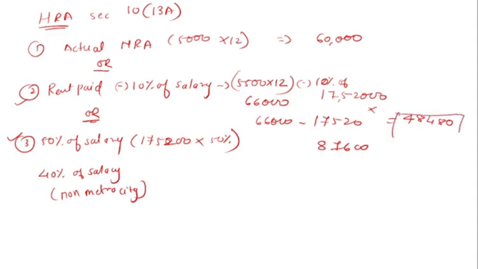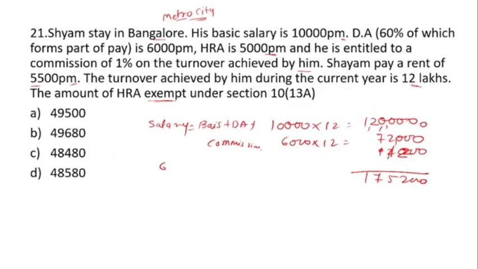Whichever is lower. So in the second condition we will get the lower amount. Okay, so 48,480 is the deduction exemption you will get, that is option number C, our correct answer. So option number C is our correct answer.